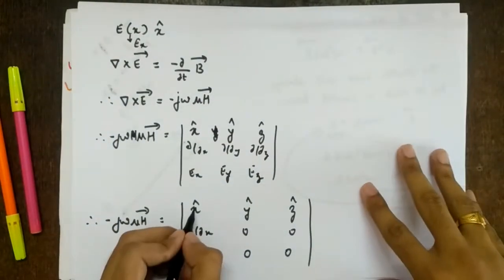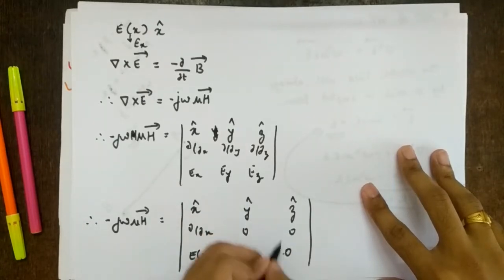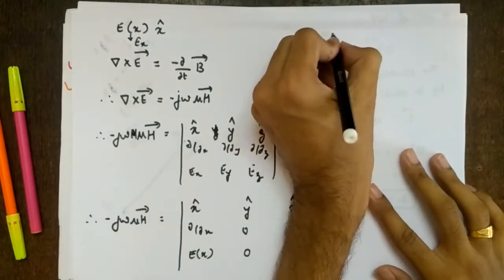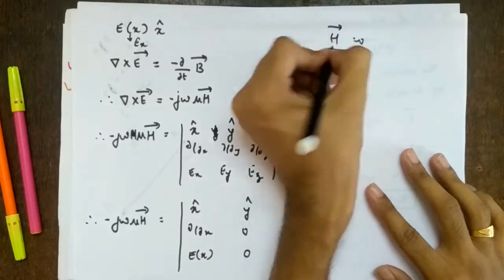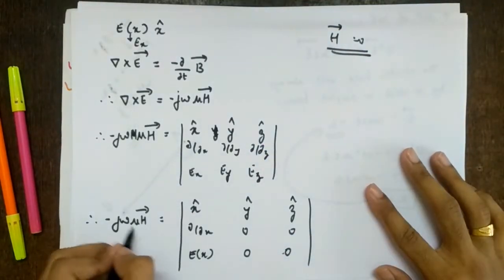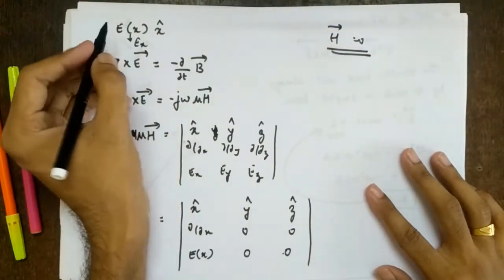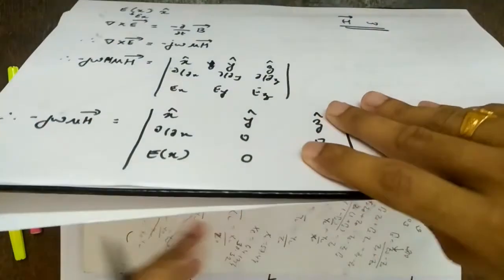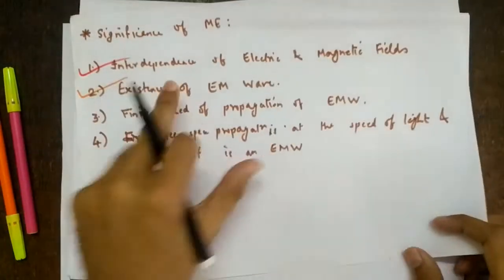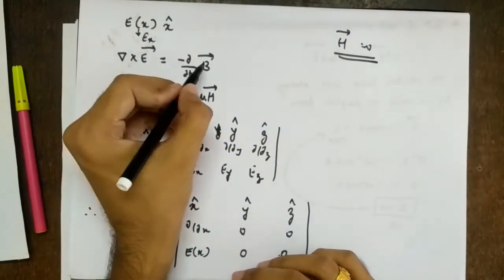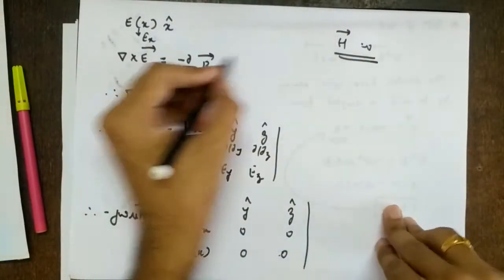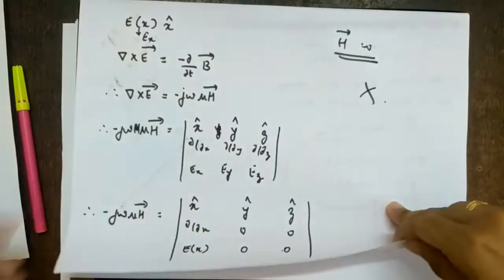So you just solve this. So x cap 0, y cap 0, z cap 0, right? So what we are getting is H vector as 0, because this you will take in the denominator, that will become 0. But what we know from our Maxwell's equations significance is that there is interdependence of electric and magnetic fields. So if E vector exists, we should get a B vector or H vector. That is not happening here. So this case also does not exist, right?